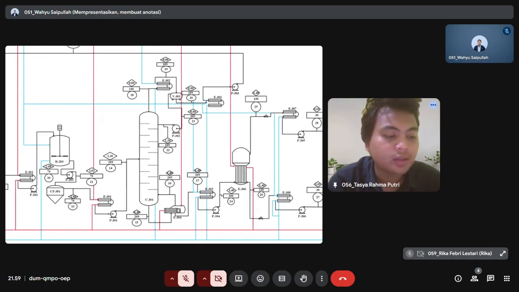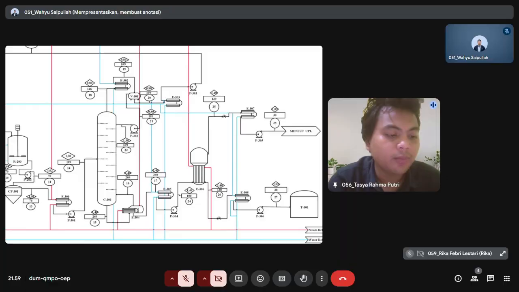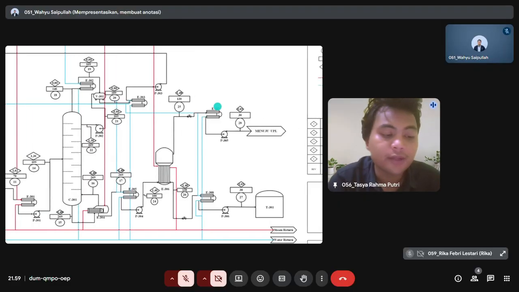In this part, some of the liquid is returned to the column as reflux, and the rest flows out as top product. And last, the top product is pumped and cooled in E307. After cooling, it is sent to the downstream.